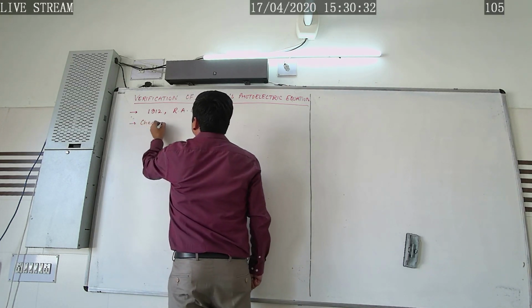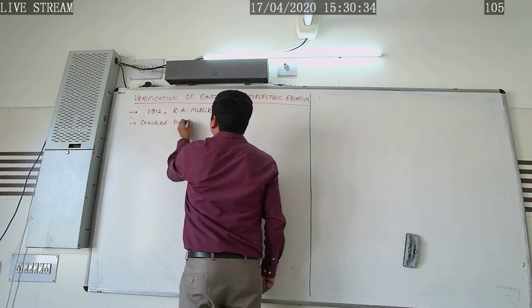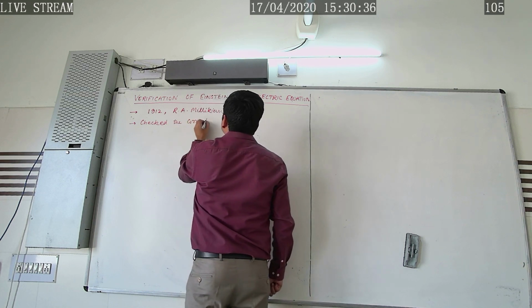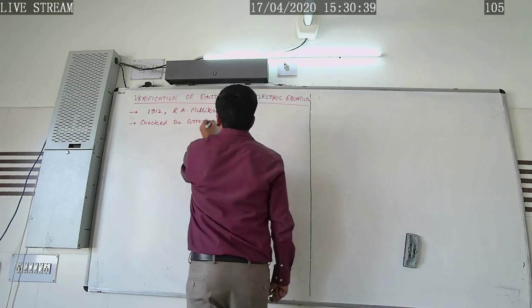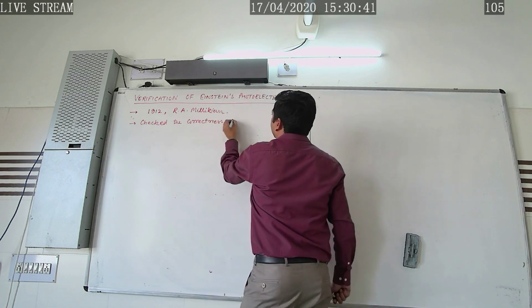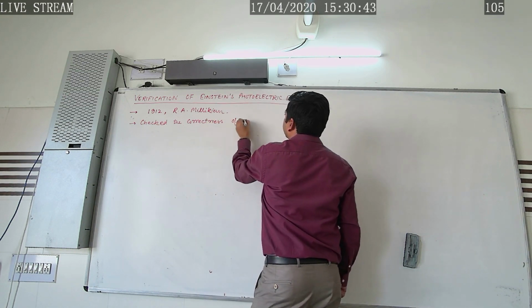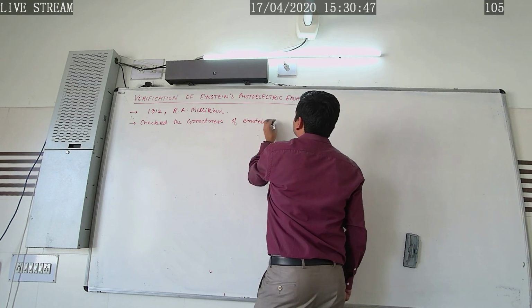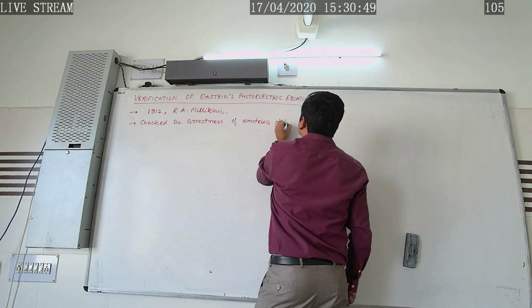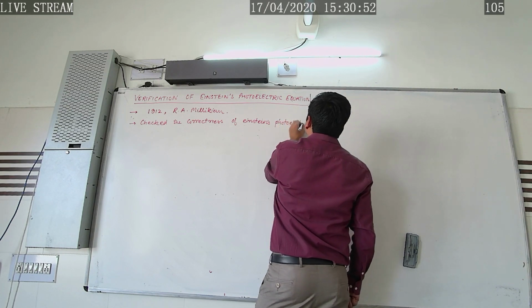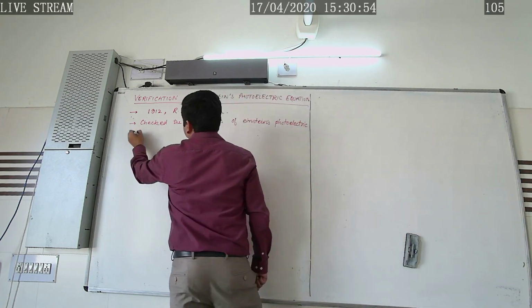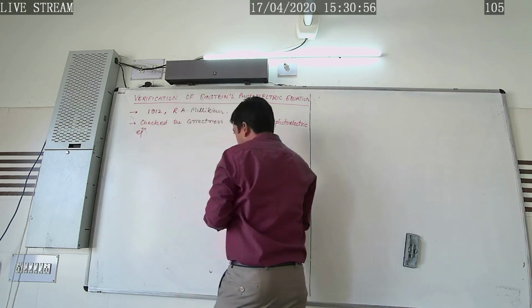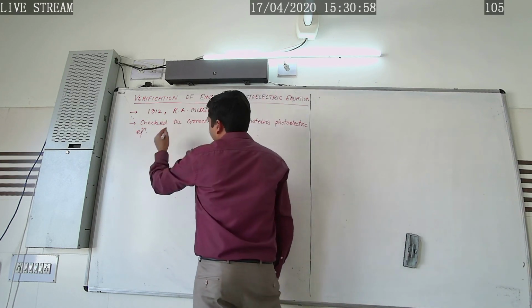He checked the correctness of Einstein's photoelectric equation. So how did he check this?